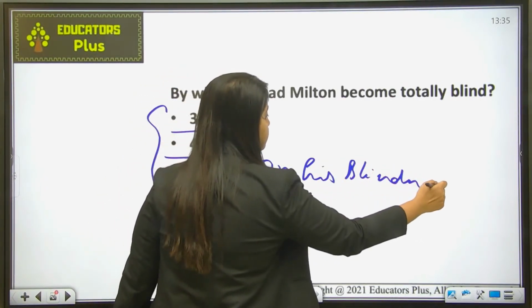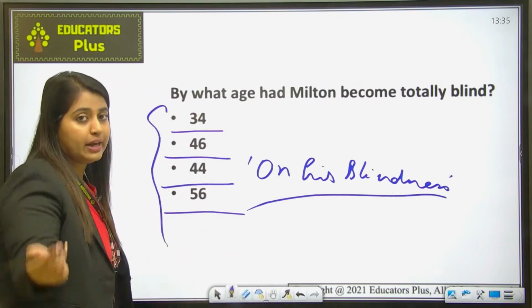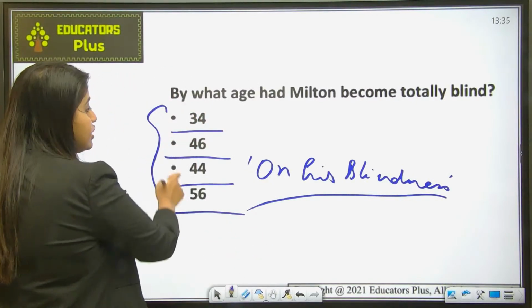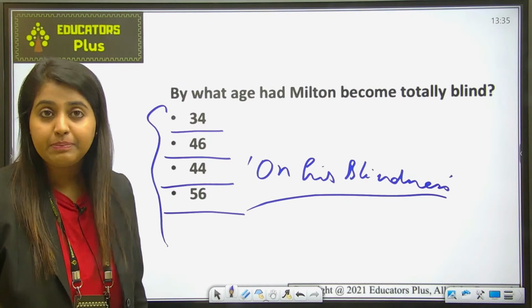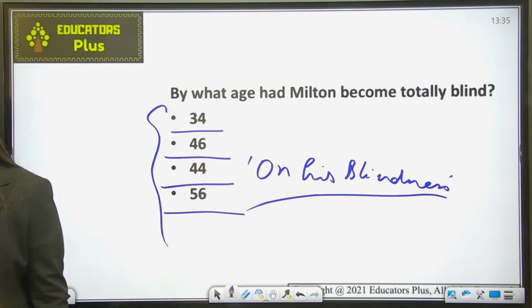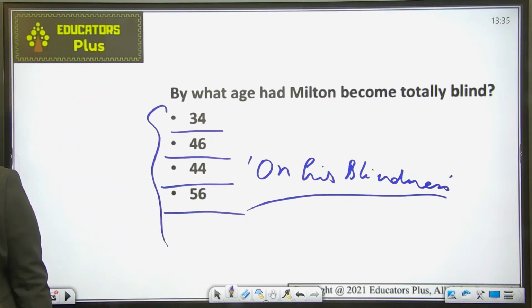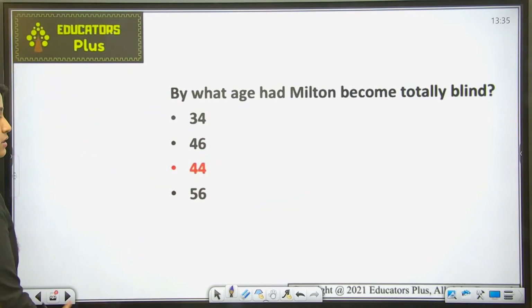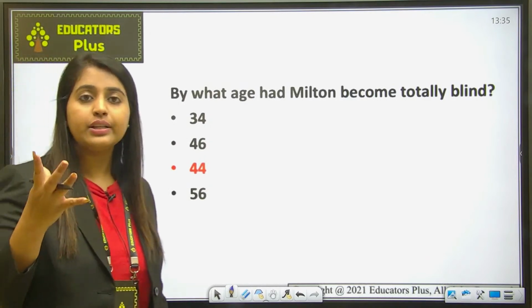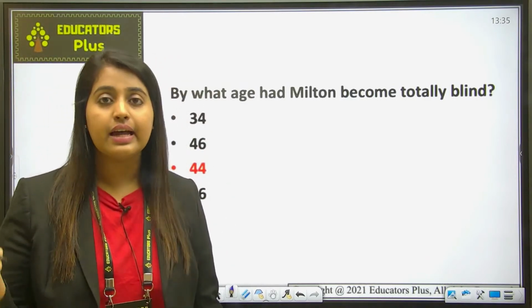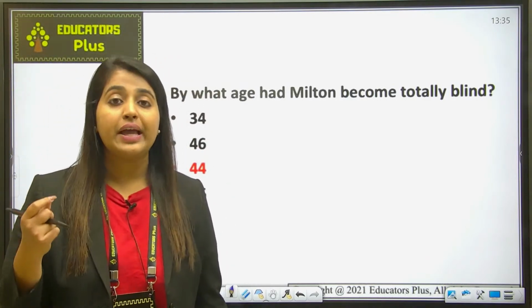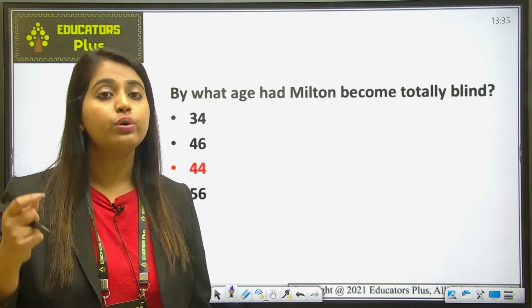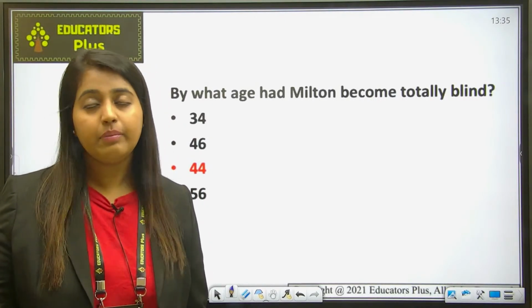So in this poem he actually described his state of blindness. You have to tell me at which age he became completely blind. Okay, the answer is 44. As you know, Milton lost his eyesight at the age of 44 due to excessive writing that he had to do as a government servant.